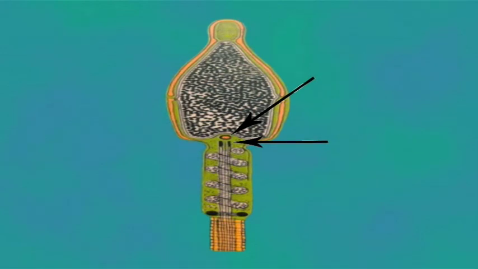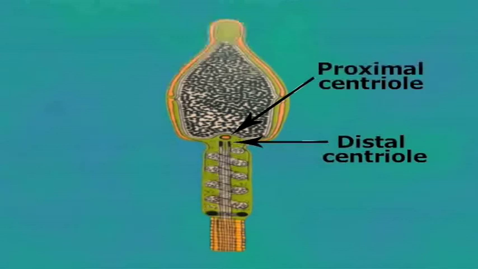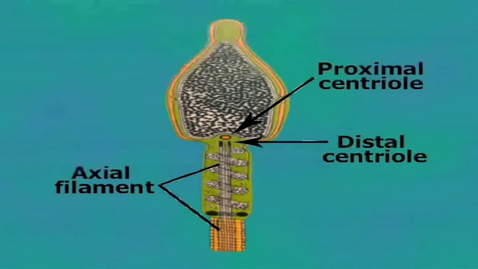The distal centriole of the spermatozoon gets positioned behind the proximal centriole with its axis parallel to the longitudinal axis of the sperm. The axial filament of the flagellum of the spermatozoon is formed from the distal centriole, which acts as a basal granule.